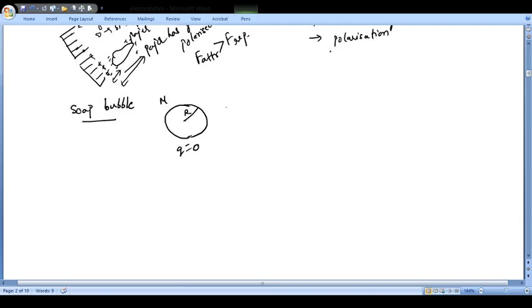Now what I do is, by any means I charge this soap bubble. I give a positive charge to the soap bubble, or I give a negative charge to the soap bubble. So by any means I am charging the soap bubble positive or negative. Now let m dash be the mass of this new bubble which you have charged, and r dash be its radius.